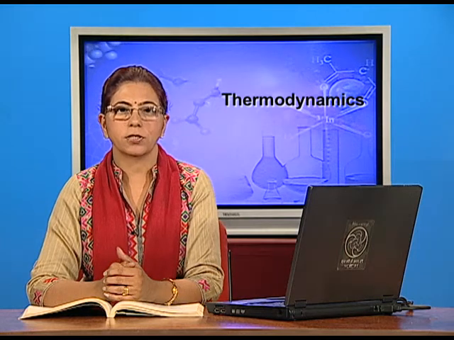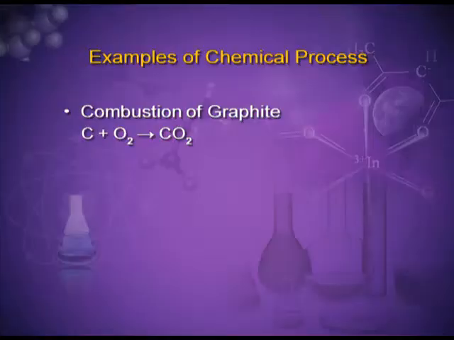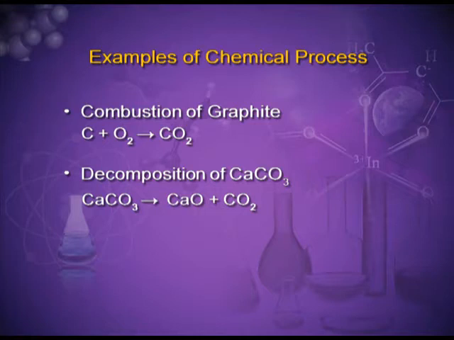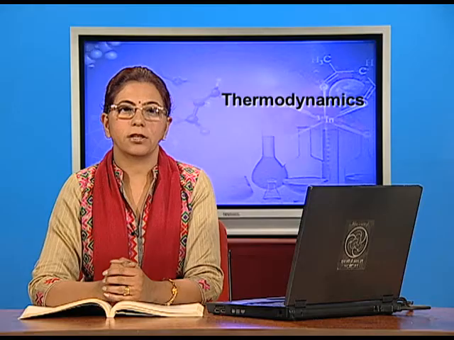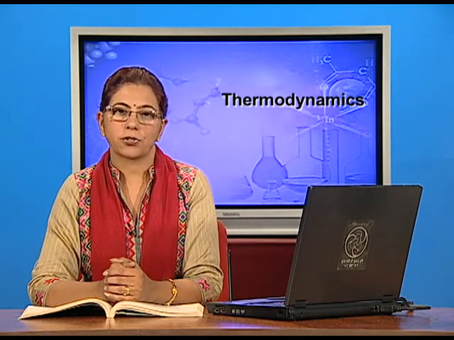But in the chemical process, the chemical formula is changed. Let's see a few examples. Combustion of graphite: carbon plus oxygen gives carbon dioxide. You can see the change in the formula. Another example, decomposition of calcium carbonate or decomposition of ammonia. In all these examples, you can see that the reactants and the products have the different chemical formula. So, all those processes in which a new thing is formed, they are chemical processes.